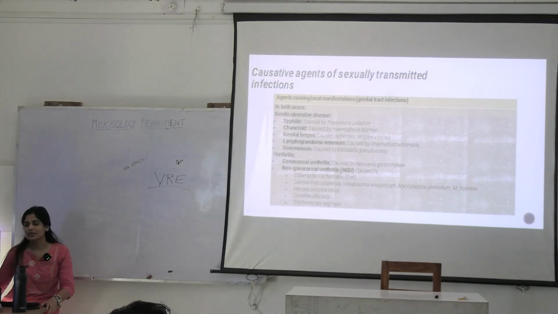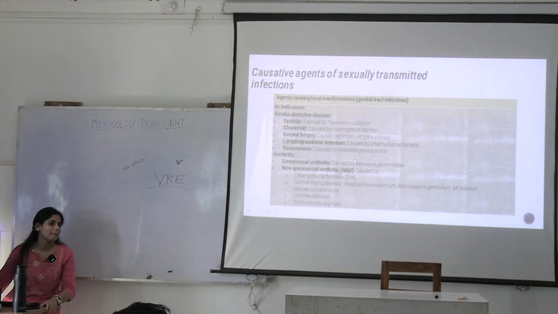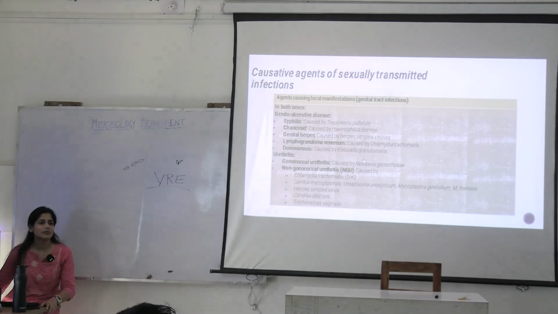Then urethritis. Urethritis can be again classified into gonococcal or non-gonococcal. So as the name suggests, you can tell gonococcal means caused by Neisseria gonorrhoeae. Is Neisseria a commensal flora? It could be a commensal in female genital tract. So whenever you see laboratory diagnosis of gonorrhea, it's more specific in case of males. Okay, you have to differentiate it from the commensal Neisseria. Then non-gonococcal urethritis. What is it? You know what is urethritis, right?